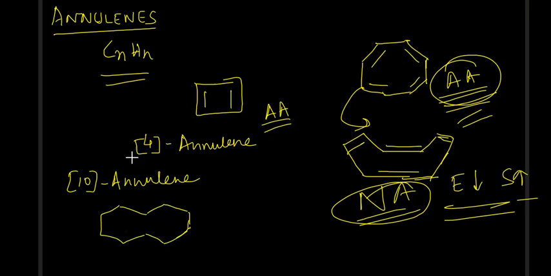Okay, this is 10 annulene. I'll just draw the double bonds also wherever they are required. Okay, this one, this is this. Now see, this is a cis structure because everybody is on the same side. So if there is a cis structure, this is a planar structure. But the problem is again the same. Whenever this has a planar structure, if you see, this is a 10 carbon ring, right? 1 2 3 4 5 6 7 8 9 10, 10 carbon ring.